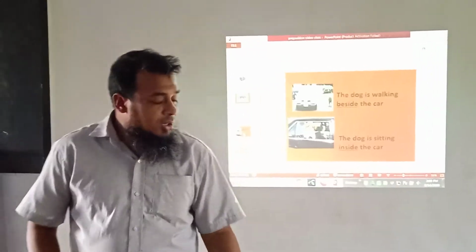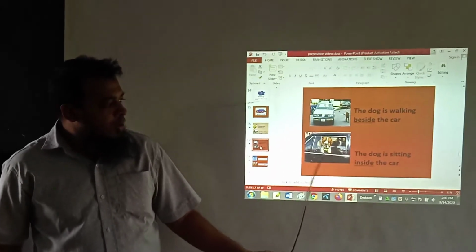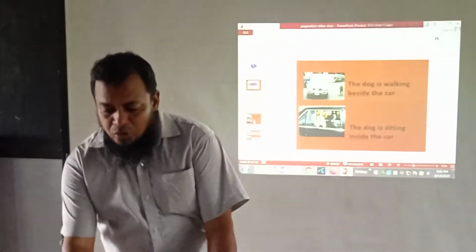And again we have got another picture about a dog. The dog is inside the window.